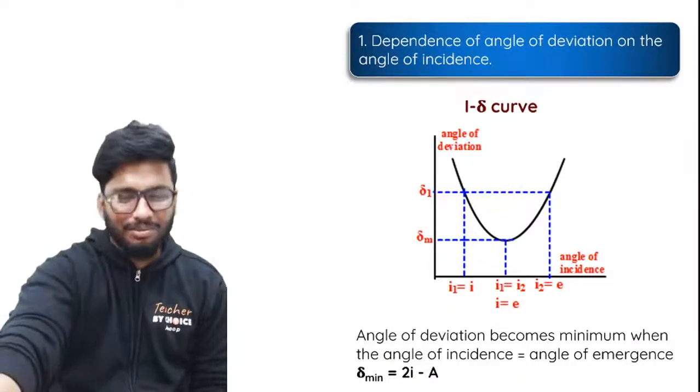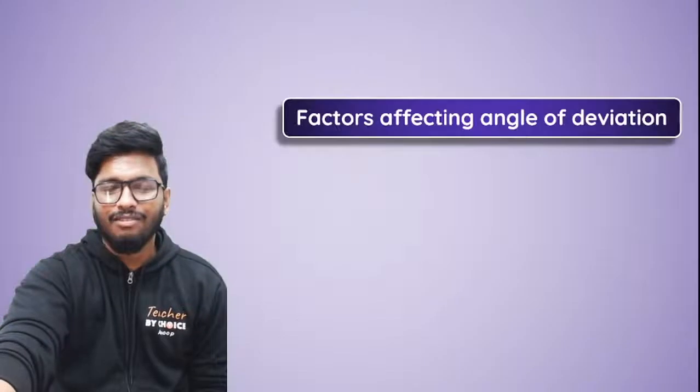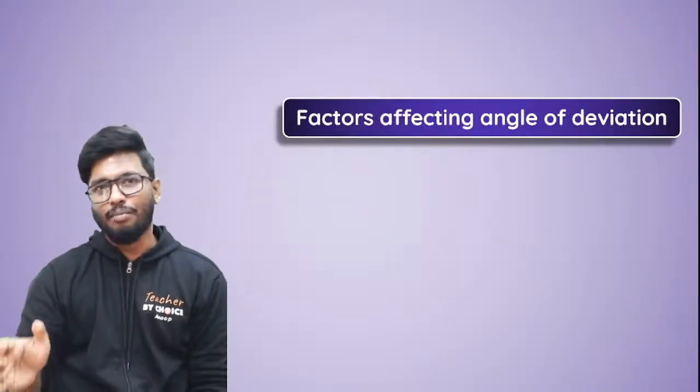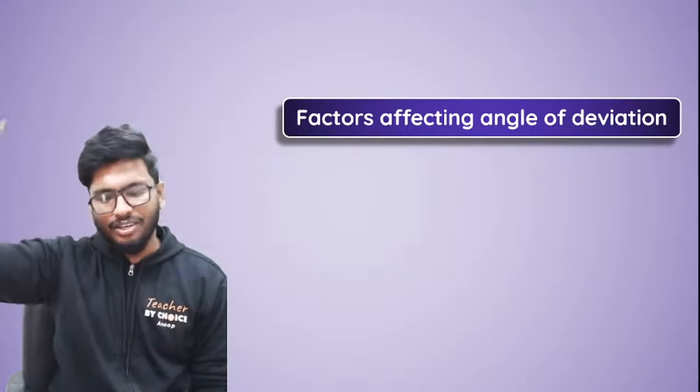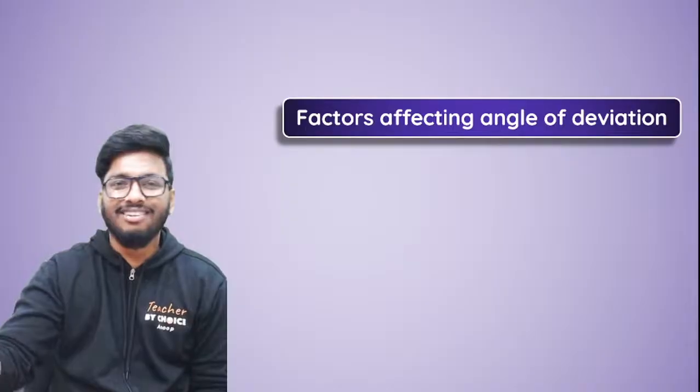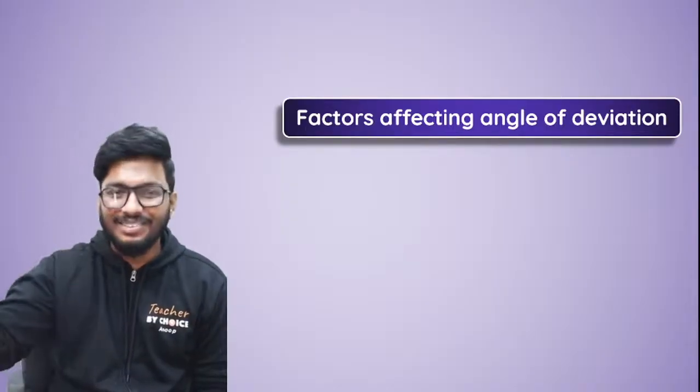I'll try to do as much as I can, but I think we'll stop right here after factors affecting angle of deviation. The rest of it, that is total internal reflection and all of that, we'll do in the next one, because there's no point. I can't complete the whole topic. It's way too long.